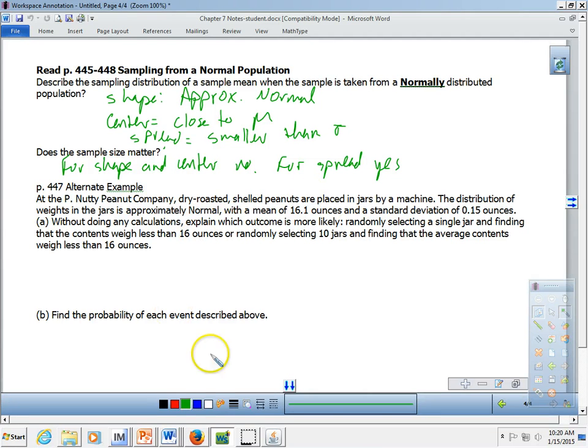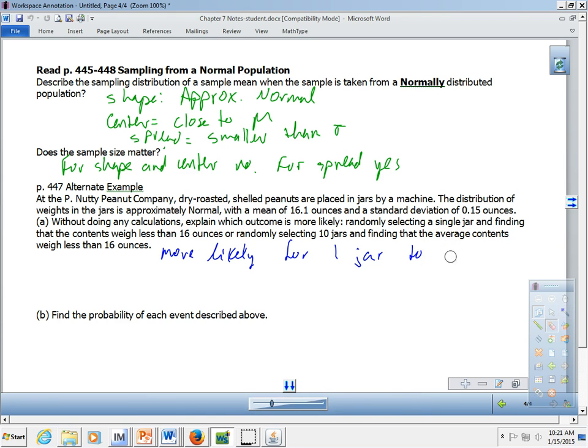And without doing calculations, as I'm reading through that, you're thinking a little bit. Hopefully you are thinking now that it's more likely for a single jar to weigh less than 16 ounces.